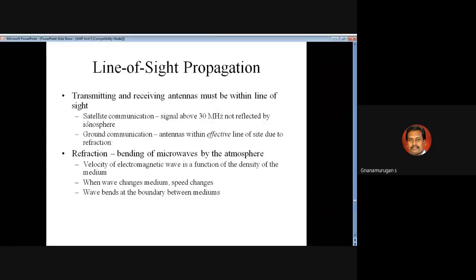I repeat the concept again. Satellite communication means you use signals above 30 megahertz, which are not reflected by the ionosphere.